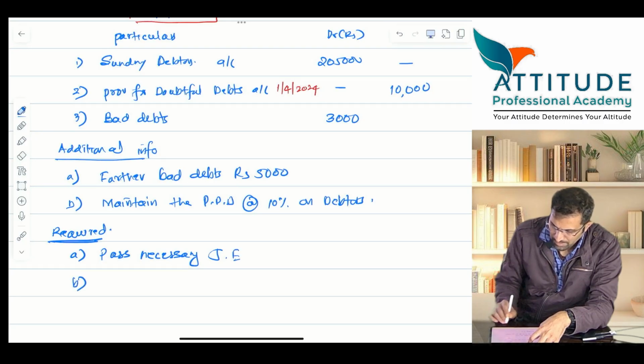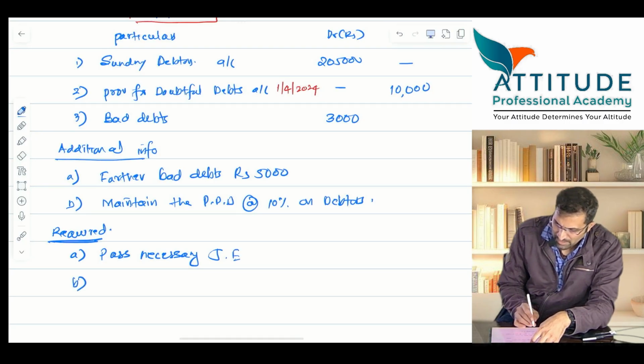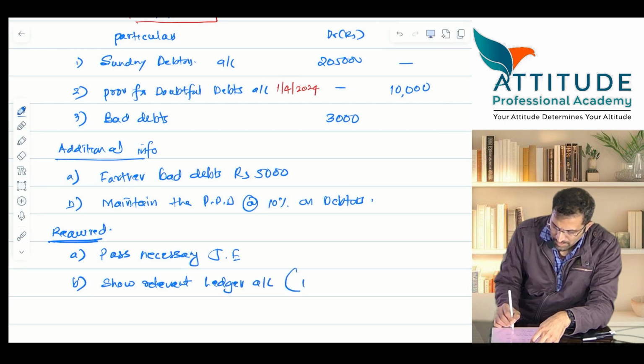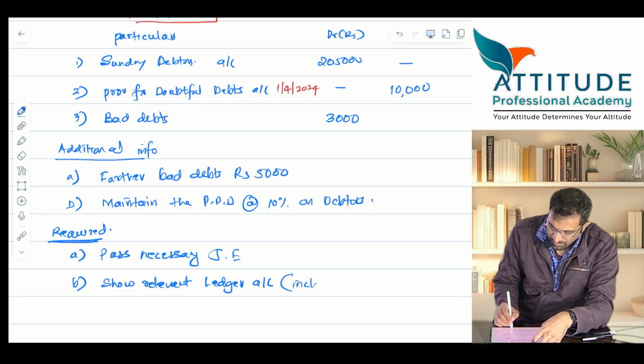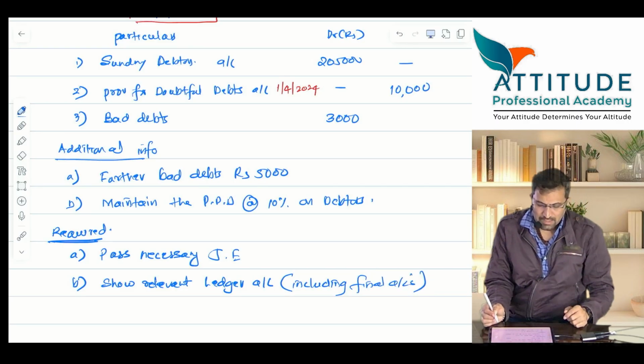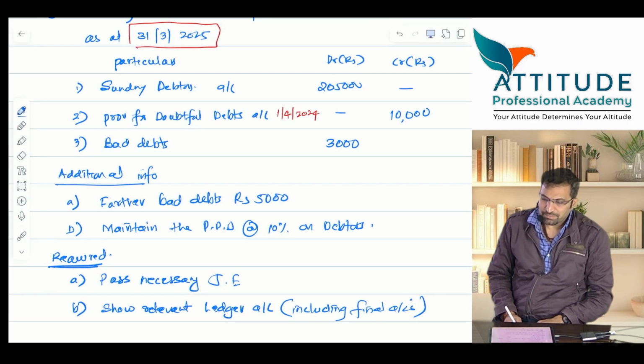B. Show relevant accounts, including final accounts. Show relevant ledger accounts, including what accounts? Final accounts. Okay.